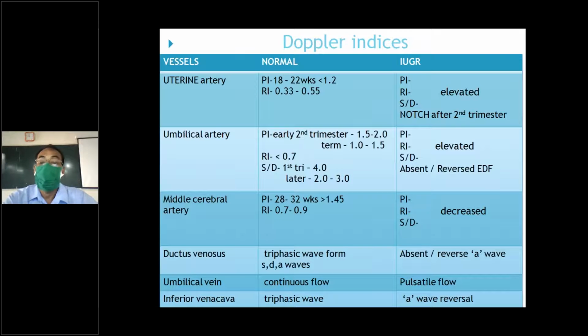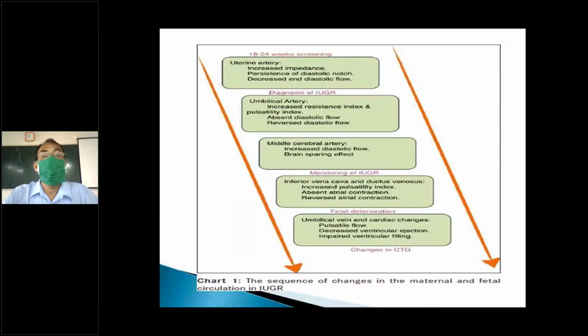We may not go into great detail at undergraduate level, but we should know that uterine blood flow is decreased, umbilical blood flow is abnormal, ductus venosus is abnormal, and there will be abnormal middle cerebral artery flow inside the brain. All of this means decreased blood supply to the baby, and we should be careful as it indicates the baby is at risk, in an asphyxic condition.